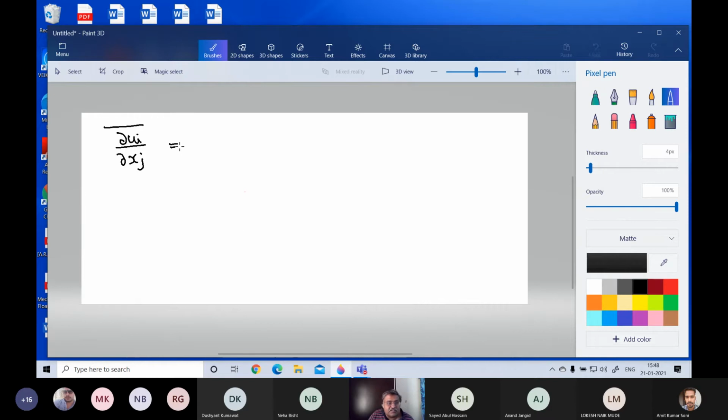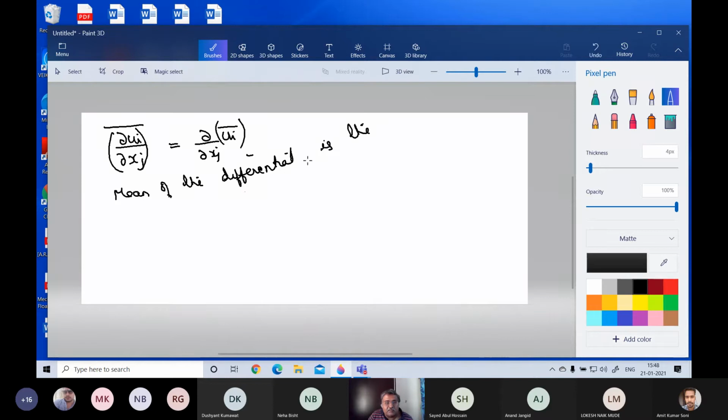This is equal to this, which means that the mean of a differential is equal to the differential of the mean. I hope it's clear what I am saying here. Mean of the differential is the differential of the mean. This can be written like this. There is no difference.